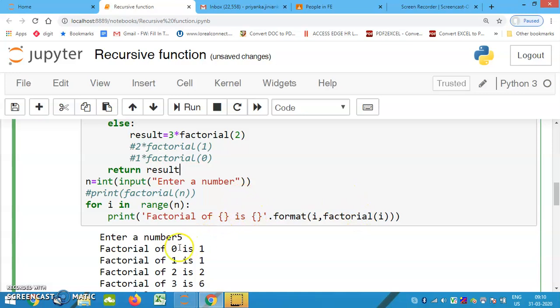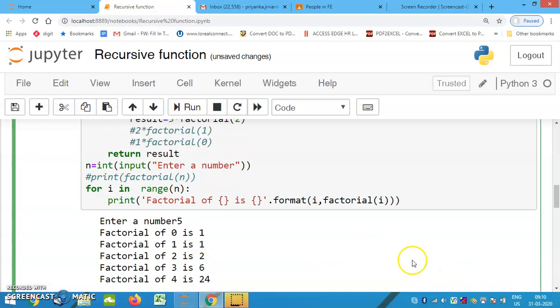Okay, so factorial of 0 is 1, factorial of 1 is 1, factorial of 2 is 2. You can see how it is returning all these things. Factorial of 3 is 6, factorial of 4 is 24, factorial of 5 is 120. I have not done, as I have mentioned, number is equal to 5. It means it will consider how many numbers? 0, 1, 2, 3, 4. Okay, so this is how it will work.